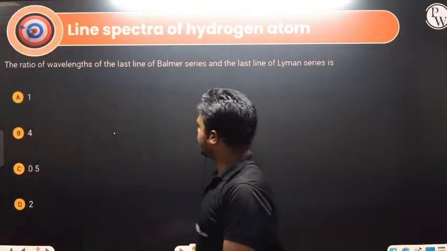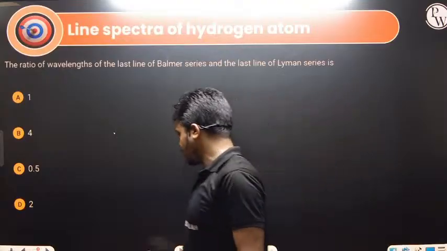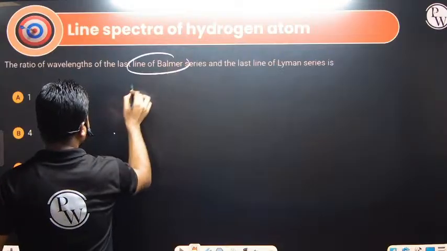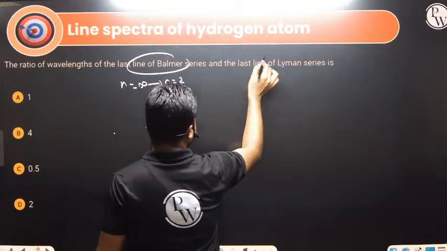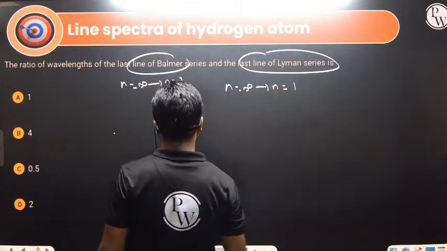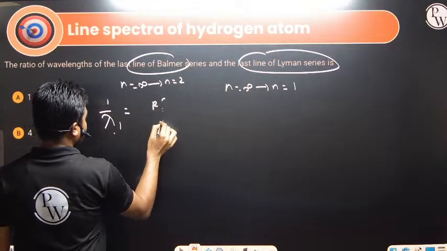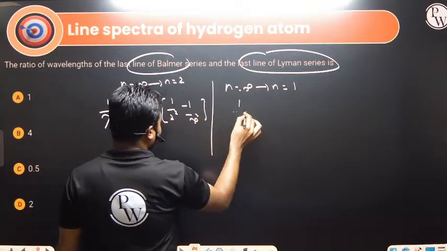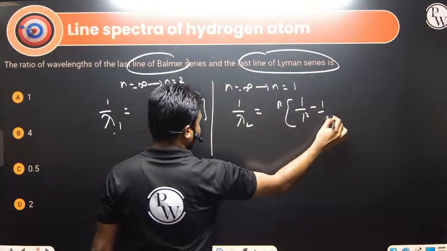So the ratio of the wavelengths of the last line of the Balmer series and the last line of the Lyman series. Just now we saw the last line of Balmer. What is the last line of Balmer? n equals infinity to n equals 2. And the last line of Lyman is n equals infinity to n equals 1. So 1 by lambda 1 equals R times 1 by 2 square minus 1 by infinity square. In this case, 1 by lambda 2, it is jumping from infinity to 1, so 1 by 1 square minus 1 by infinity square.